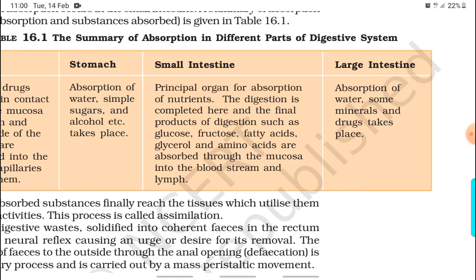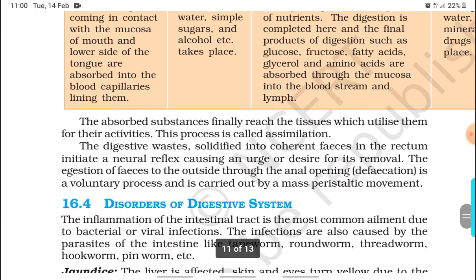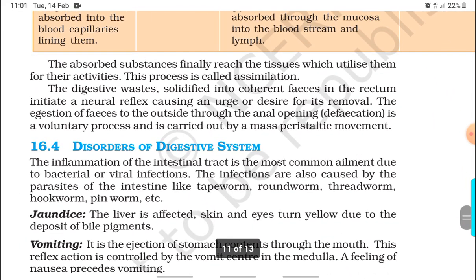Large intestine: absorption of water, some minerals, and drugs takes place. The absorbed substances finally reach the tissues which utilize them for their activities. This process is called assimilation.